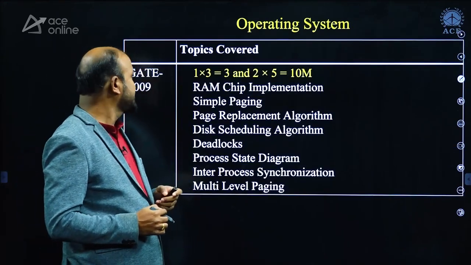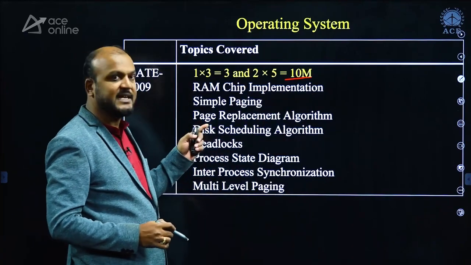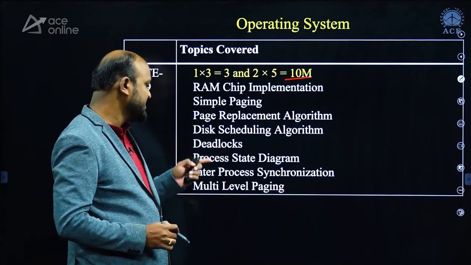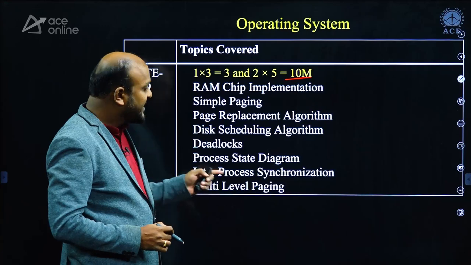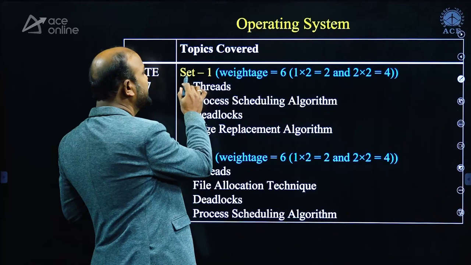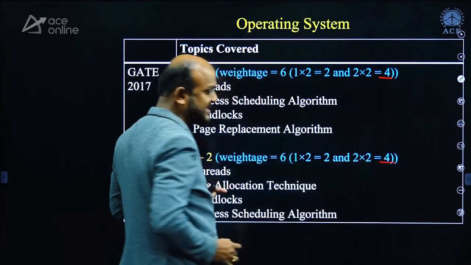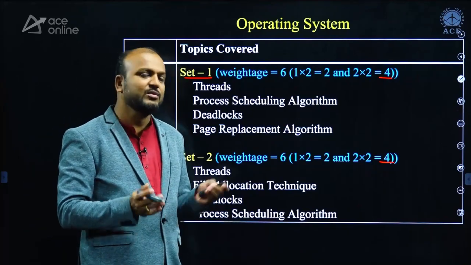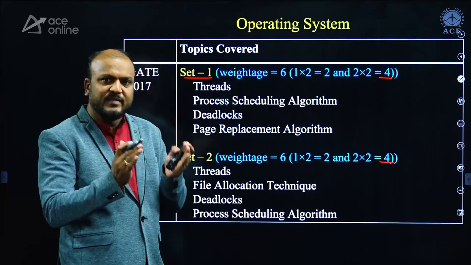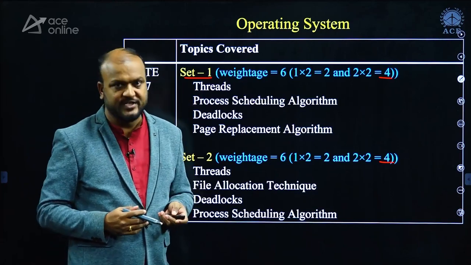When you look at the operating system, in 2009, 10 marks were given from the topics of RAM chip implementation, simple paging techniques, page replacement algorithms, disk scheduling algorithms, deadlocks, process state diagrams, inter-process synchronization, multi-level paging. In 2017, in set 1, only 4 marks were given, and in set 2 also only 4 marks were given. That means, comparatively to other years, in 2017 less weightage was given to operating system. And these are the topics from where questions were asked.